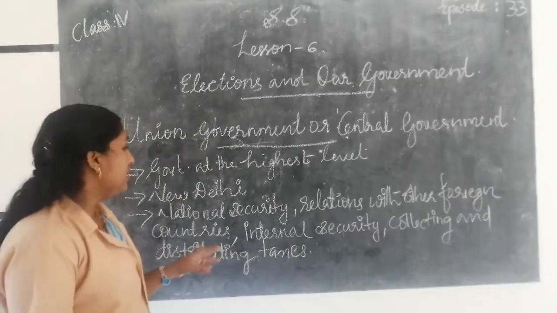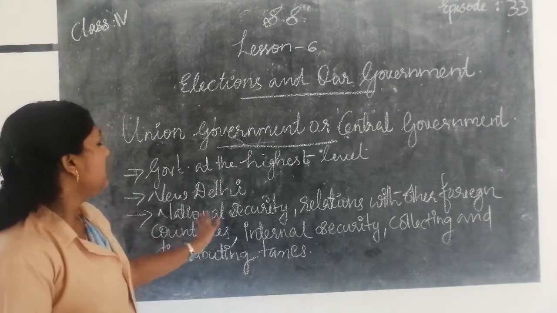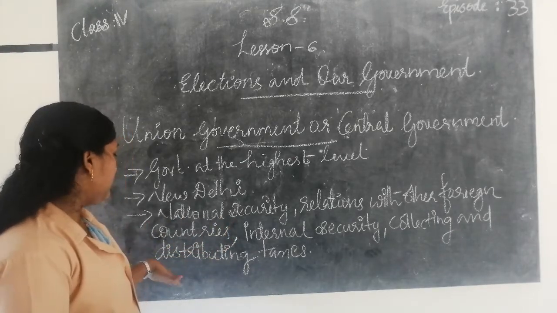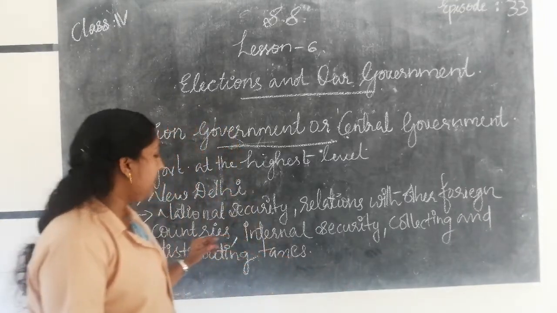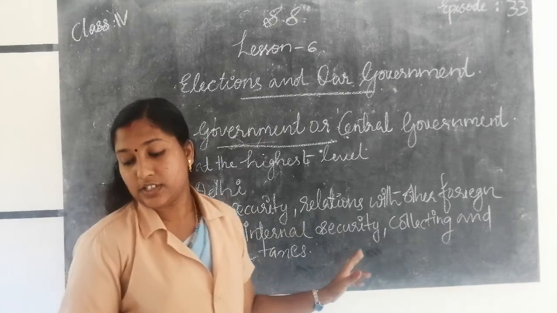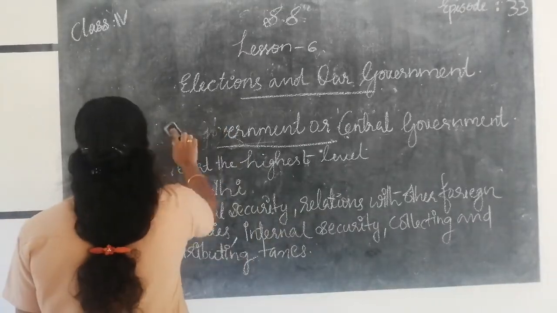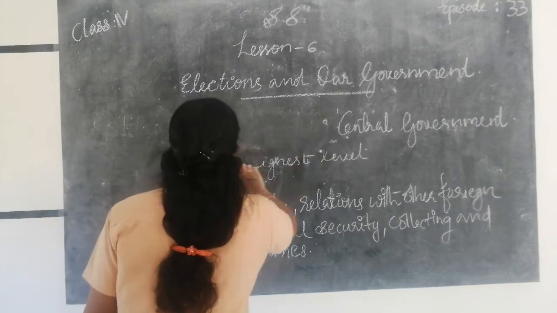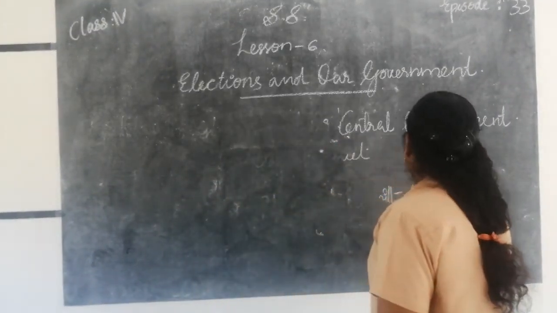These are the different things looked after by the central government. Next one, state government.